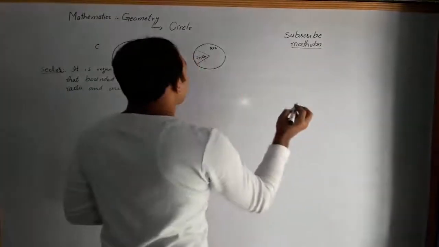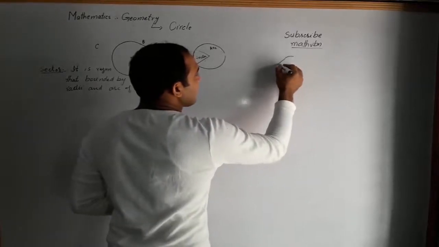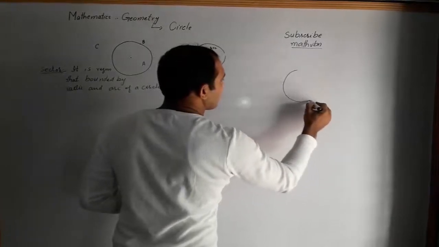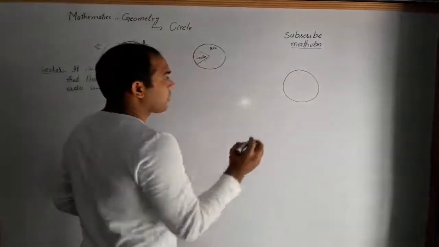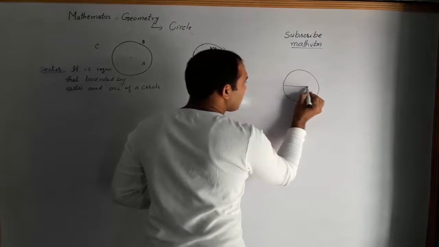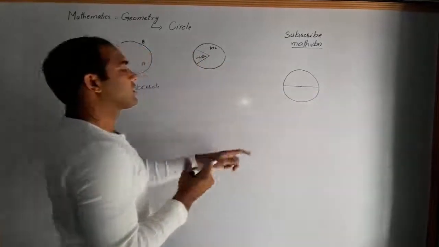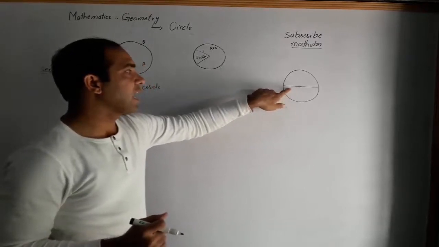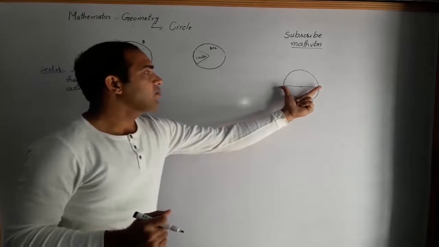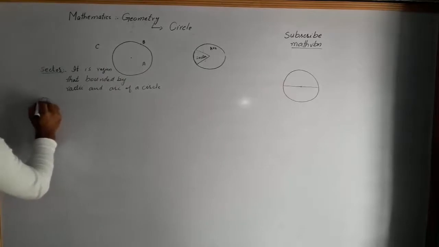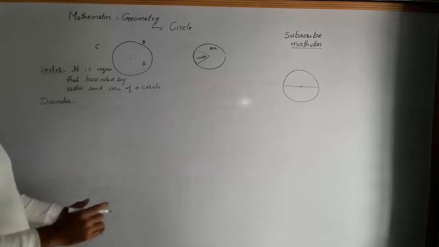Now draw this circle. This is the center. The line which passes through the center of a circle and touches both boundaries of a circle is called the diameter. Diameter.